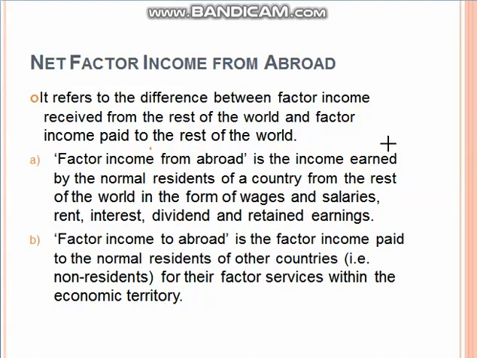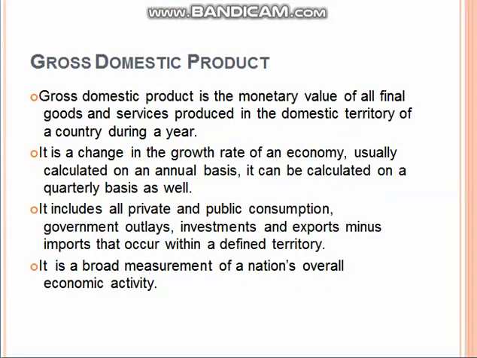Factor income from abroad is the income earned by normal residents of a country from the rest of the world in the form of wages and salary, rent, interest, dividend and retained earnings. Factor income to abroad is the factor income paid to the normal residents of other countries, that is non-residents, for their factor services within the economic territory.